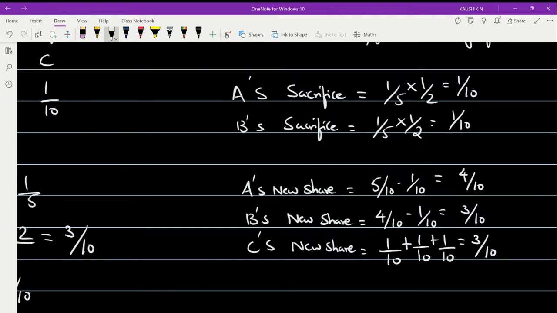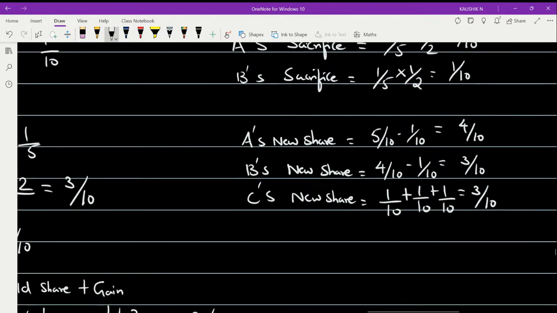So now this gives us the NPSR. We have derived the NPSR of A, B and C. So it is going to be 4 by 10 is to 3 by 10 is to 3 by 10, which is nothing but 4 is to 3 is to 3.